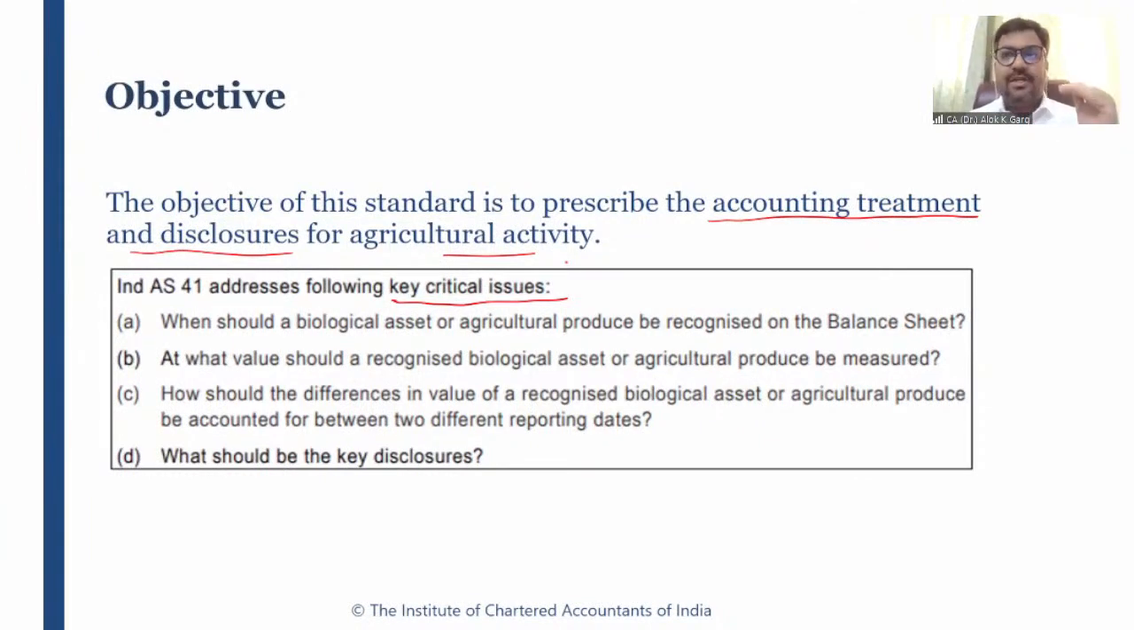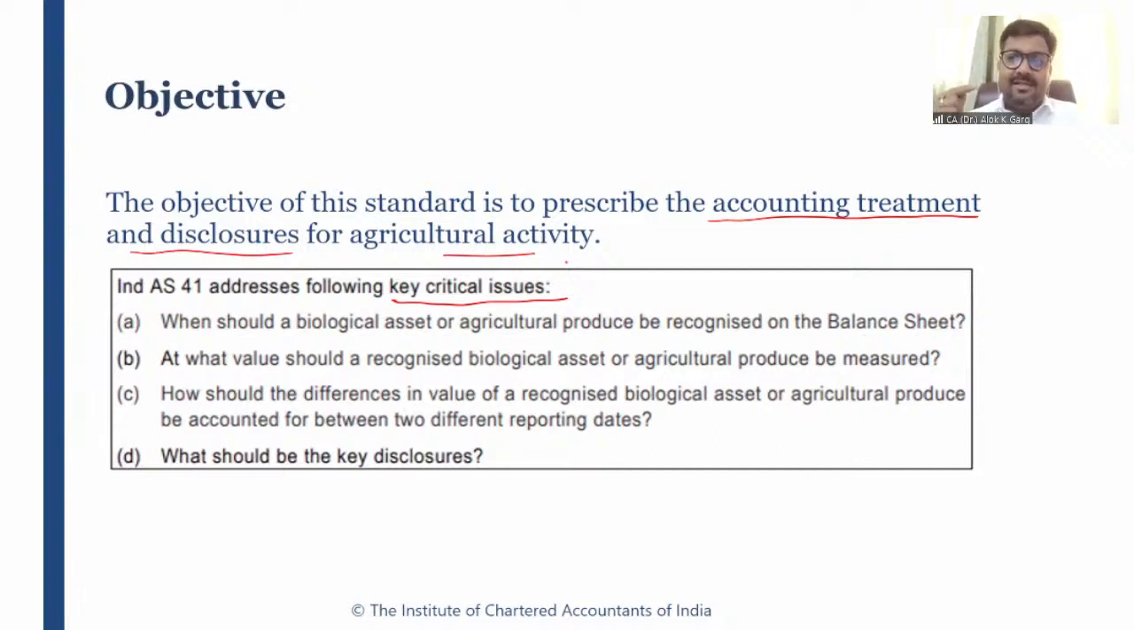Okay. So what could be the asset related to agricultural activity? One is biological asset. The second one is agricultural produce. For example, cow. Cow is a biological asset, right? And what is the definition of biological asset? Biological asset is a living animal or plant. Living animal. Mind my word, living animal. I have not said animal. I have said living animal. So biological asset is a living animal or plant.